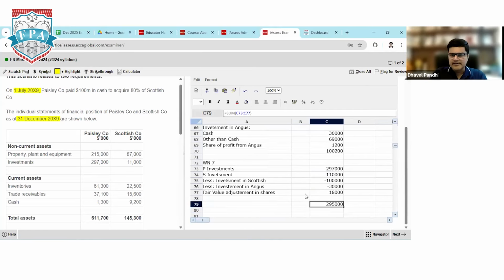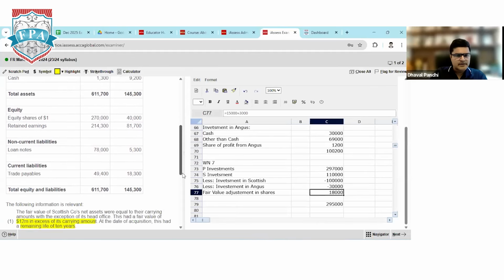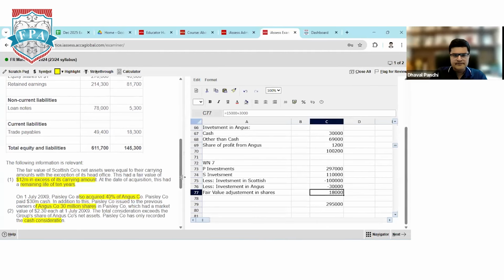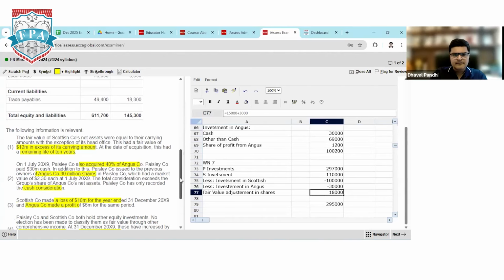Let me check. Did I miss something? Investment in Scottish, investment in Angus, and investment in shares. One second. Oh, sorry, it's 11,000.